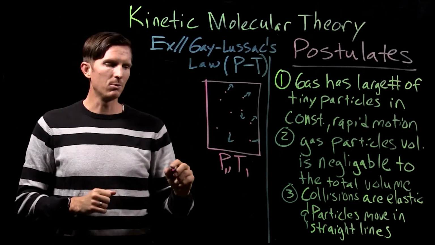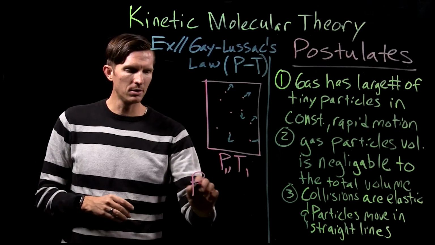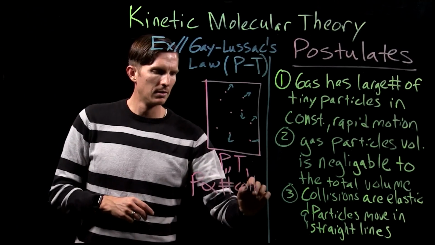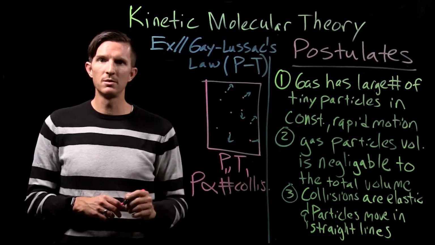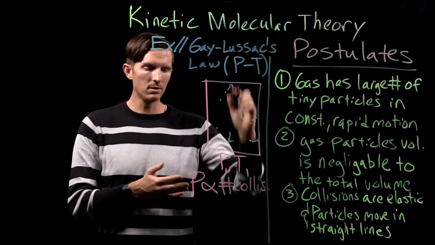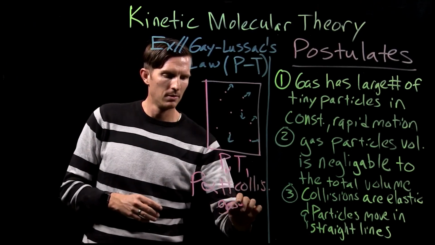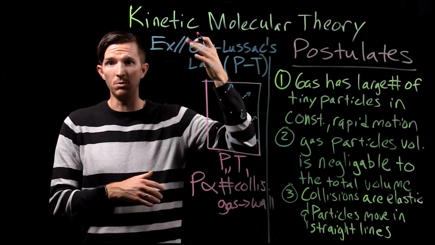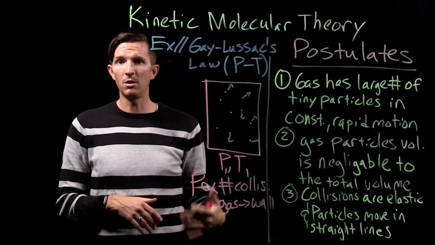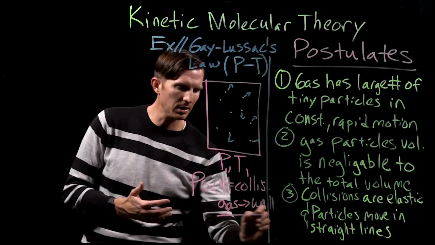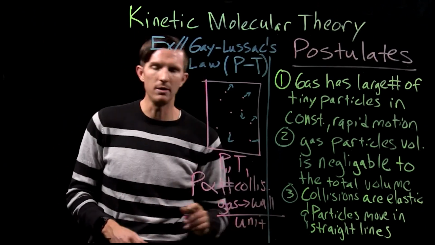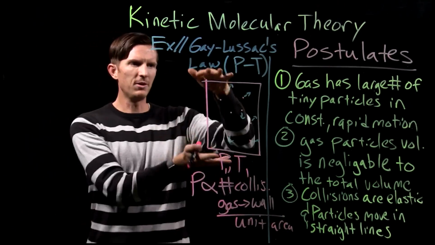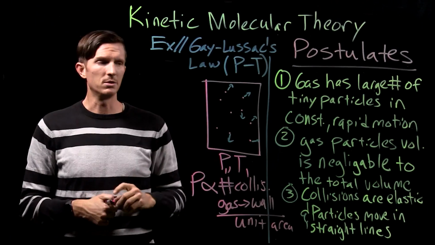One important thing here is that the pressure is directly proportional to the number of collisions between the gas particles and our wall. So the more collisions we have, the higher the pressure would be. The fewer the collisions, the lower the pressure. And again, this has to be per some unit of area. If it's a fixed area, then we would think of just the number of collisions.